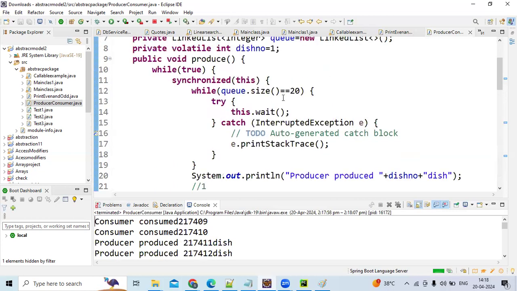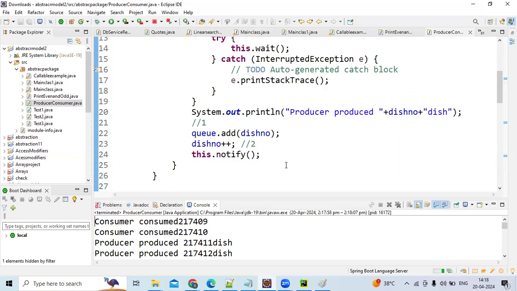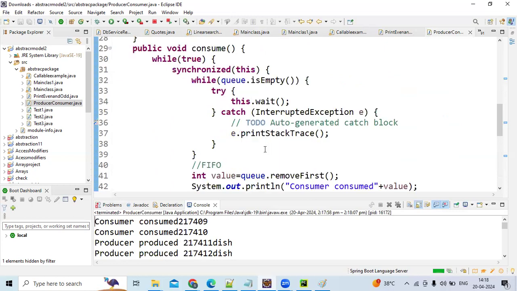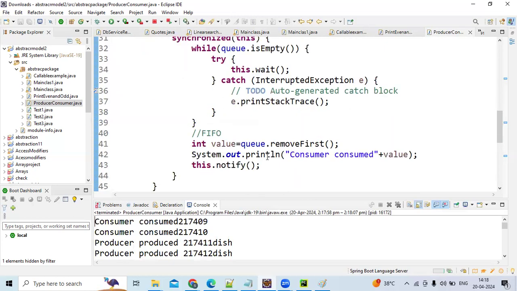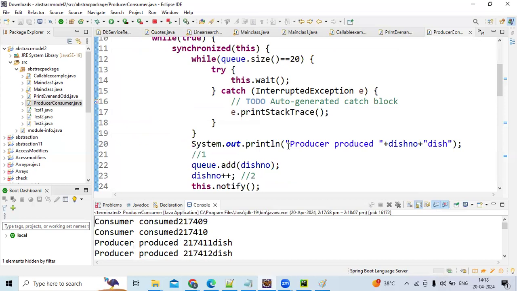Just a minute. If it is not equal to 20, producer. First let us take the consumer. If the queue is empty, then only wait. Queue dot remove first. If it is empty, we'll just wait, right? We won't come over here also. It will go to here, and if the size is not 20, producer only.